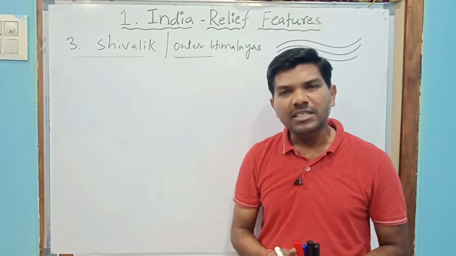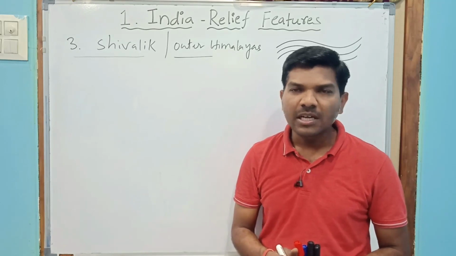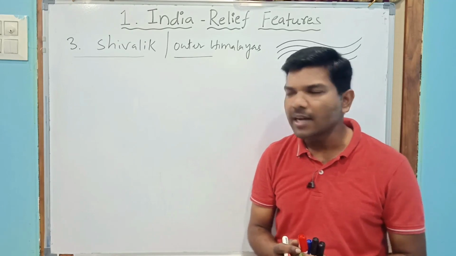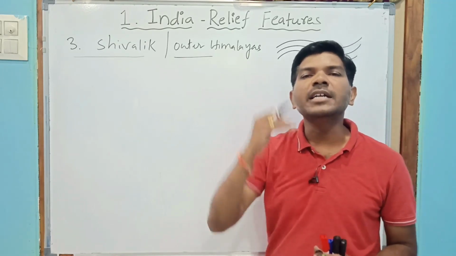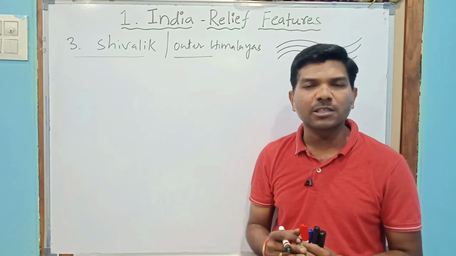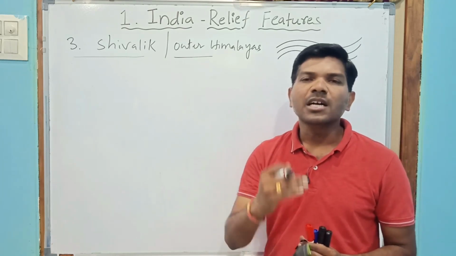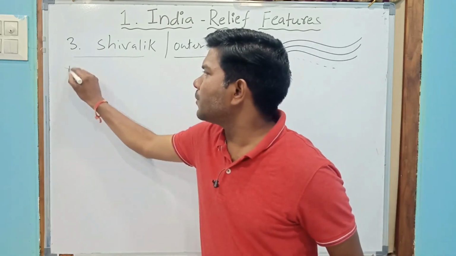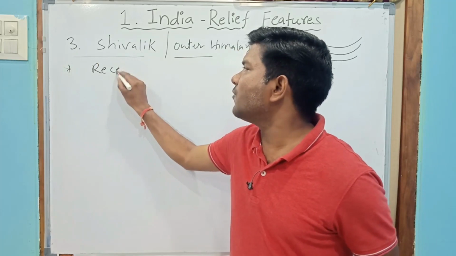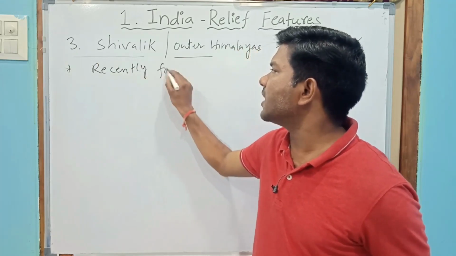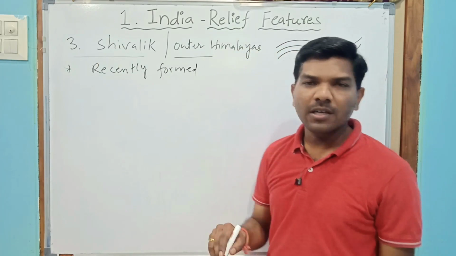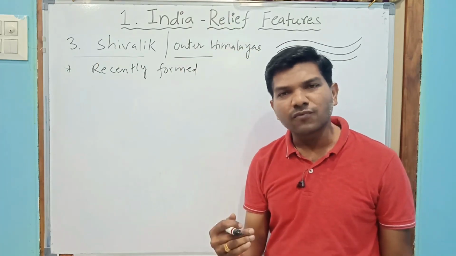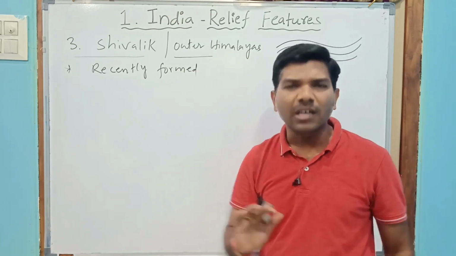The average elevation was 6,100 meters, in Himachal 3,500 to 4,500 meters, but in the Shivalik the height is a little bit less, that is 900 to 1,100 meters. So the first point is that these are recently formed. In the beginning I said first the Greater Himalayas were formed, then Himachal, then these are just recently formed.